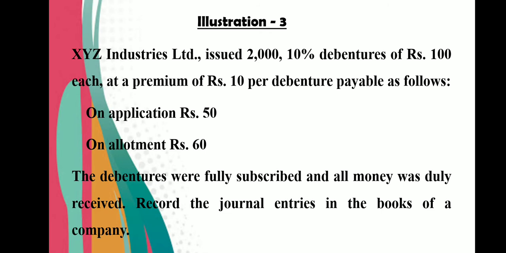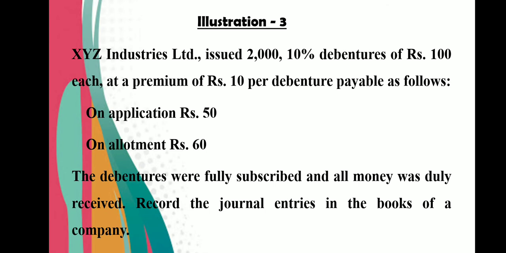XYZ Industries Limited issued 2000 10% debentures of rupees 100 each at a premium of rupees 10 per debenture. So dear student, here face value is 100 and debentures are issued at a premium of 10, so issue price is 110. On application 50 rupees and on allotment 60 rupees. So premium is with allotment. The debentures were fully subscribed and all money was duly received. Record the journal entries in the books of the company.